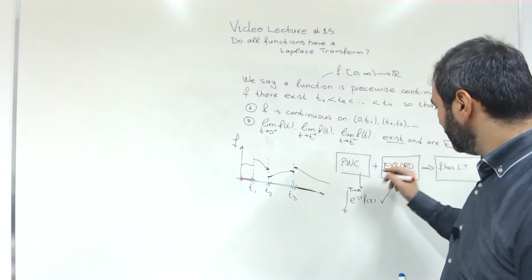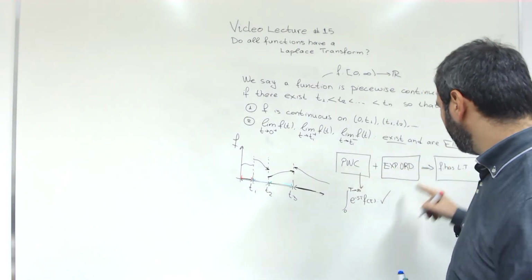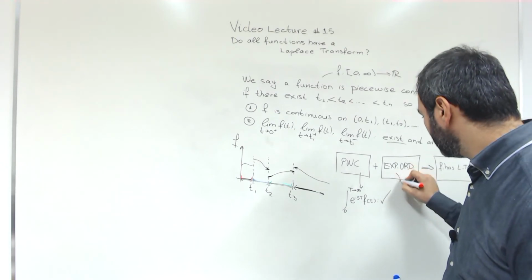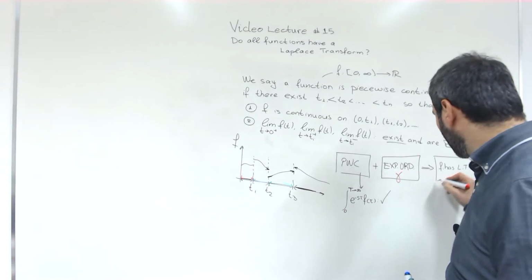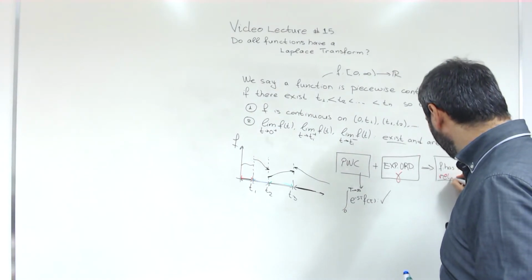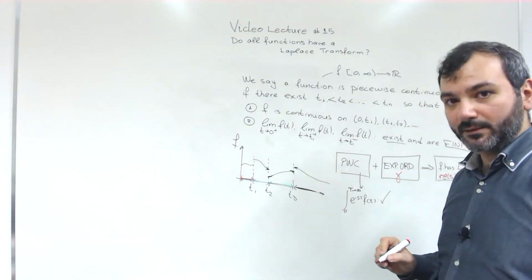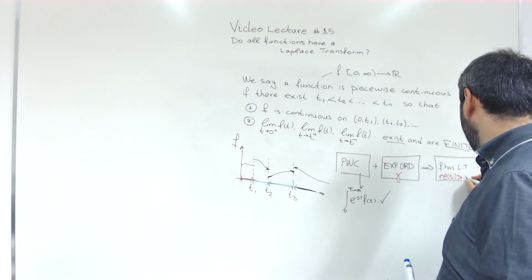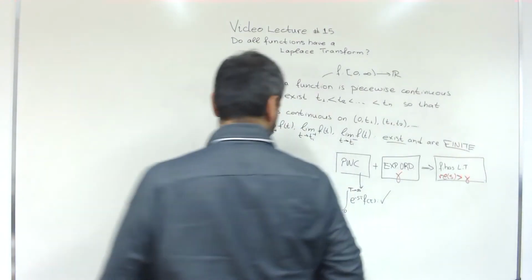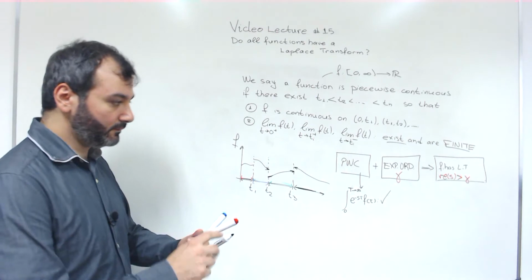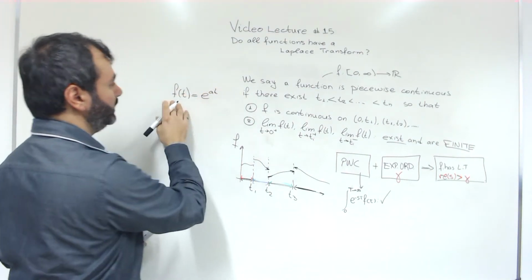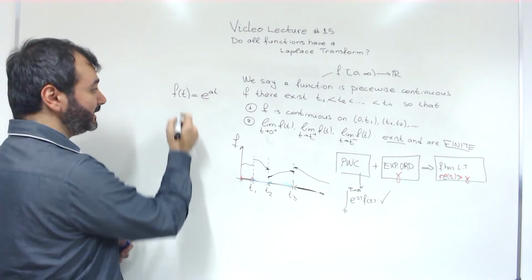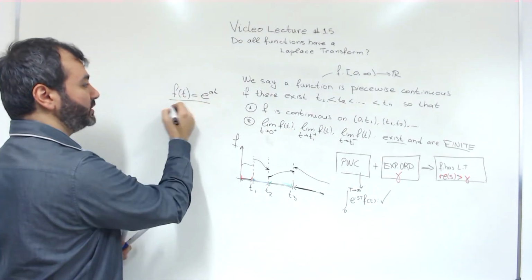And most importantly, there is an addition to this result. If the exponential order is gamma, then f has a Laplace transform, and the domain of the Laplace transform is the set of complex numbers s with the real part above gamma. For example, this function, it is clear that it has an exponential order a.